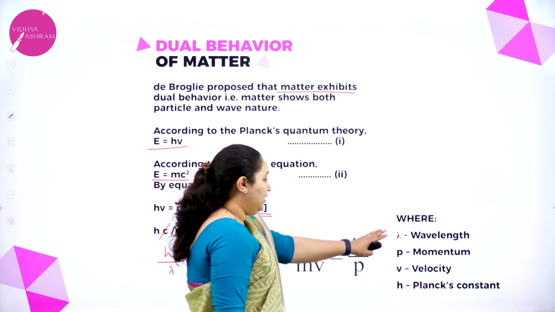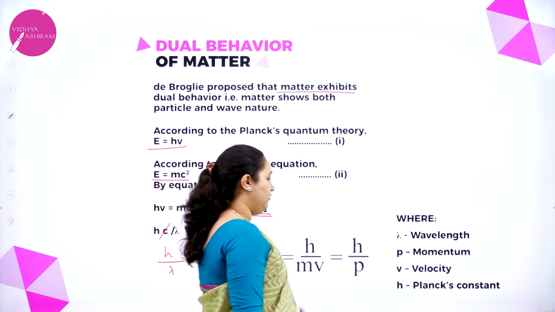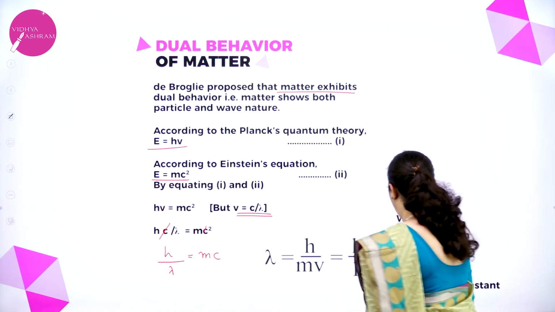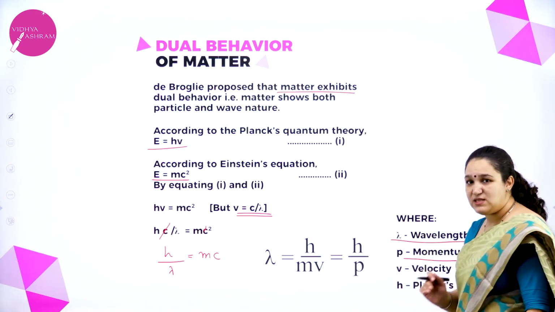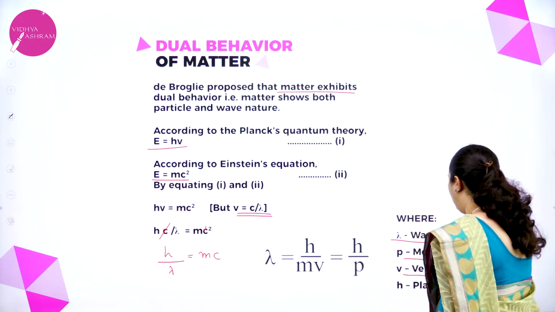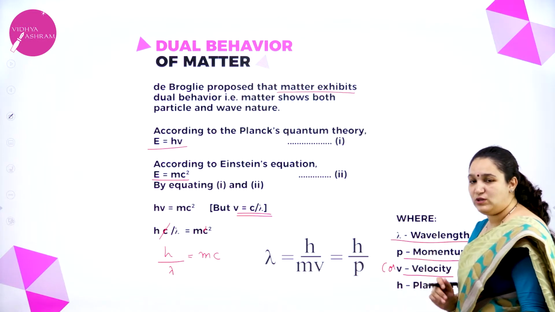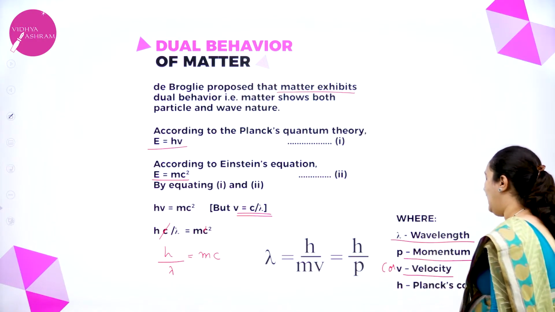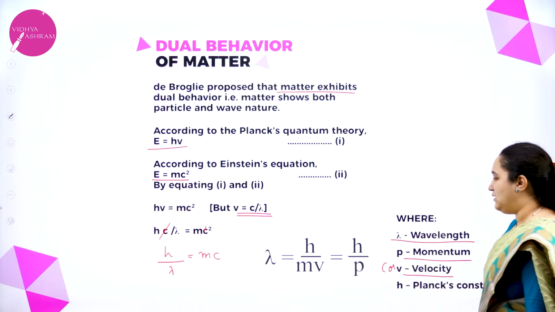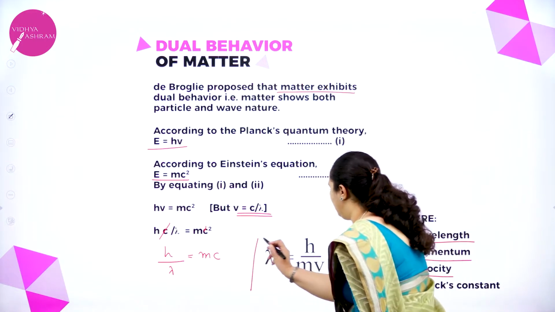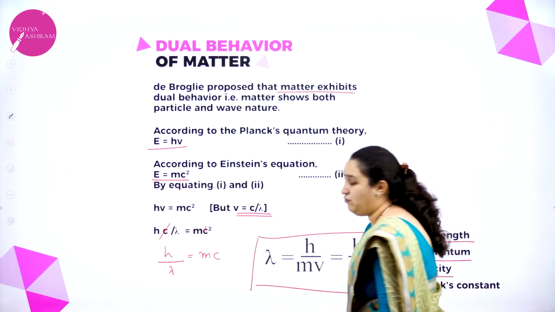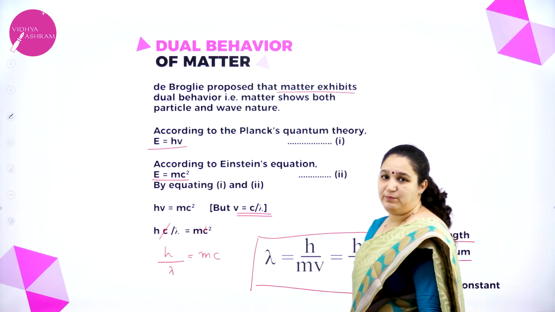So, here what is lambda? It is wavelength. What is p? It's momentum, that is mass into velocity, and v is velocity, or c or v, both are velocity, and h is Planck's constant. So, this is the formula given by de Broglie.